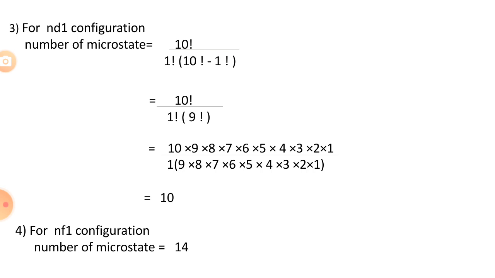We can arrange that single electron in the f orbital in 14 different ways, or there are 14 possibilities. That is why the number of microstates of the nf1 configuration is 14.